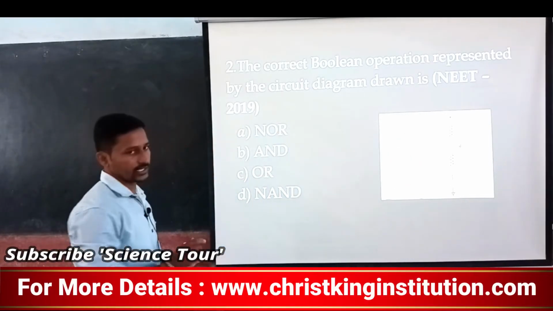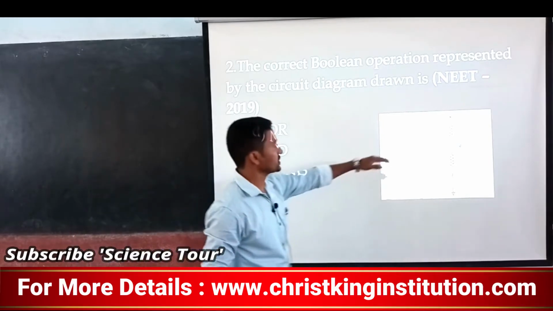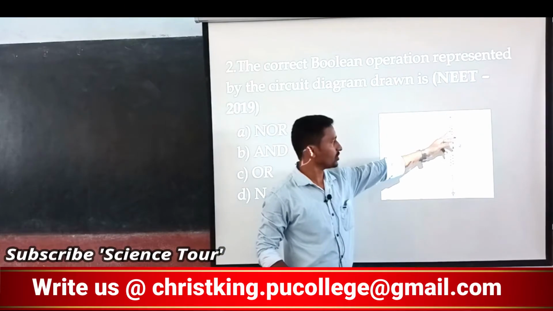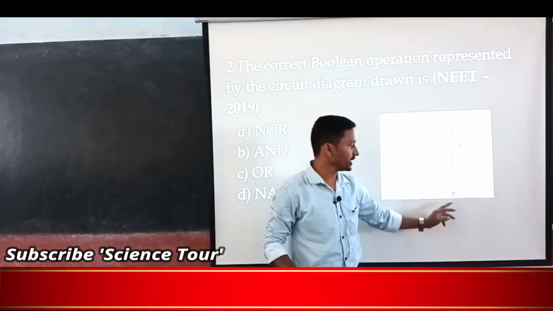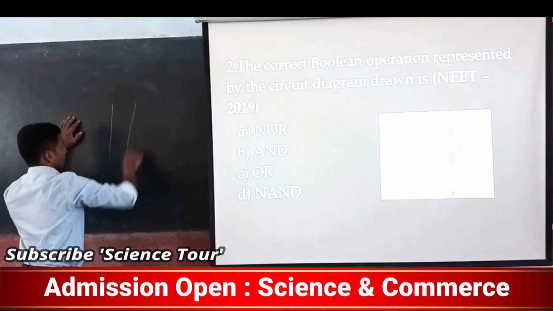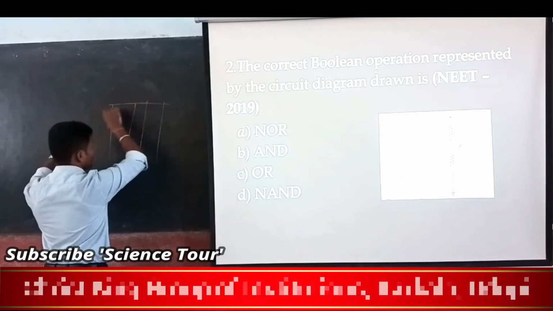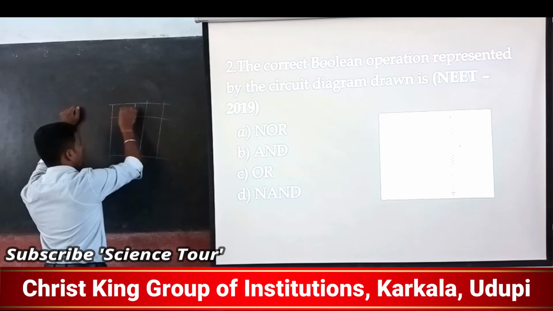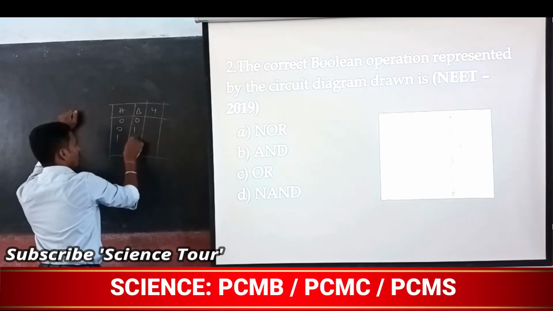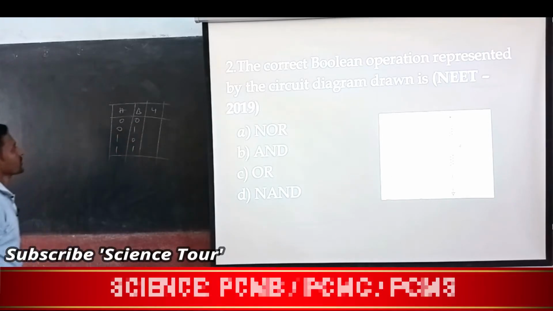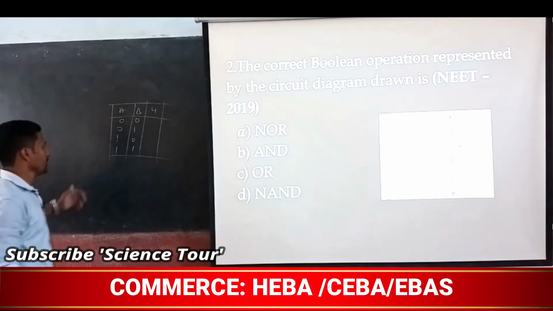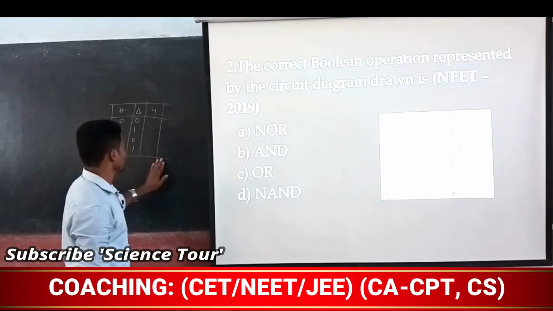0 means the switch is open. 1 means it is closed. So, plus 6 volt will come and glow the LED. The LED is the output. Let us see, we always write it in this way, isn't it? A, B and Y: 0 0, 0 1, 1 0, 1 1. In this way, 0 1, 10, 11. So, it is simple to remember for you, okay.